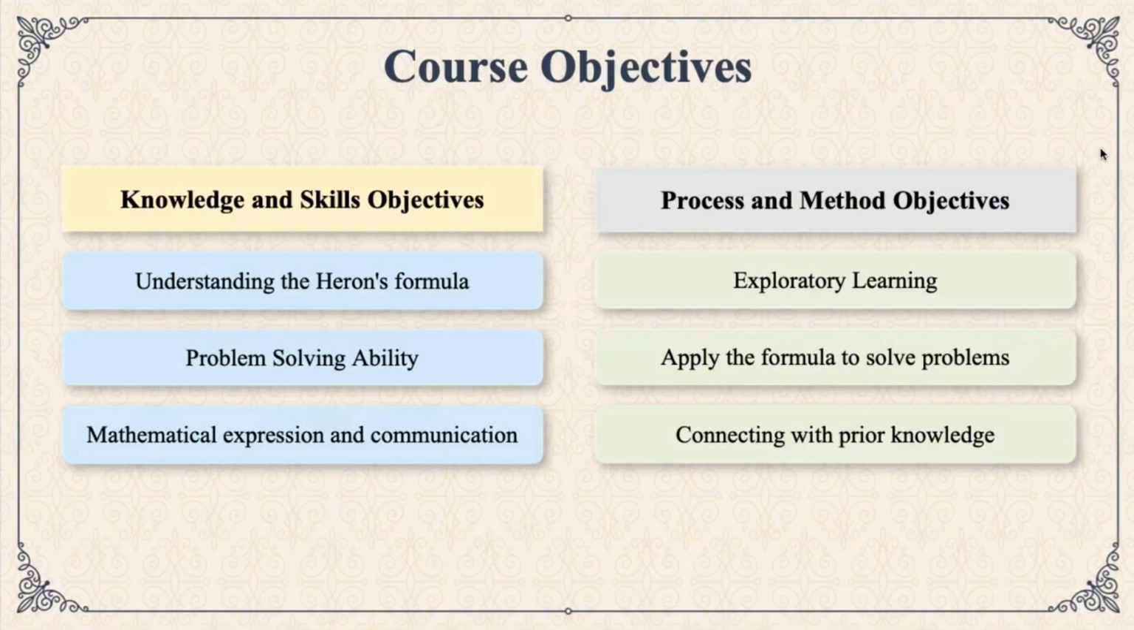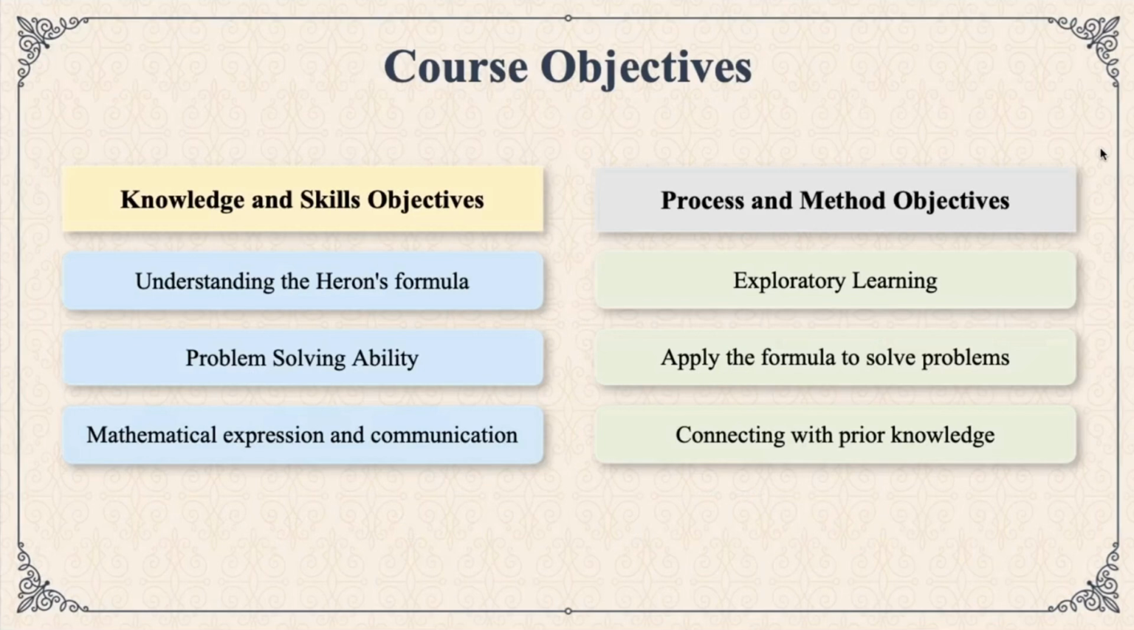The first one is knowledge and skill. Students will understand Heron's formula, which allows us to calculate the area of a triangle when all three side lengths are known. They will enhance their problem-solving abilities, improve their mathematical expression, and communication skills.